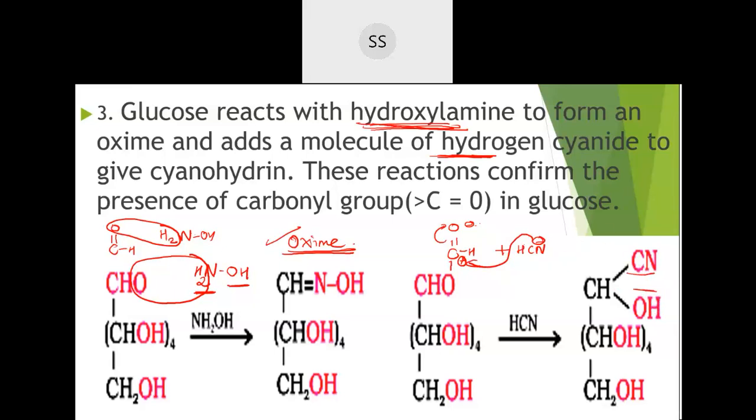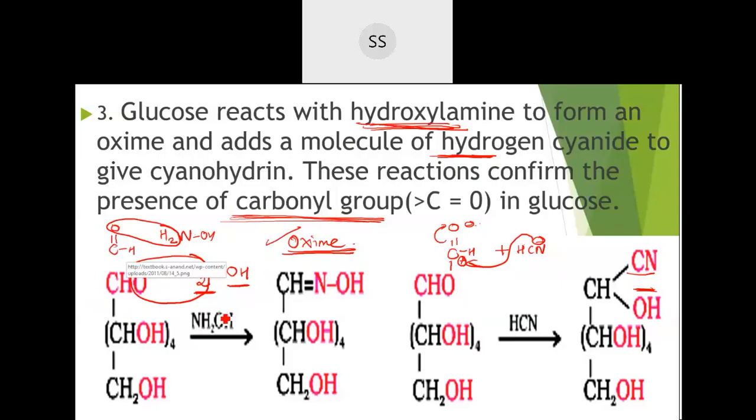So cyanohydrins are formed when a carbonyl group reacts with hydrogen cyanide. These are the indications of which group is present: there is a carbonyl group in them.